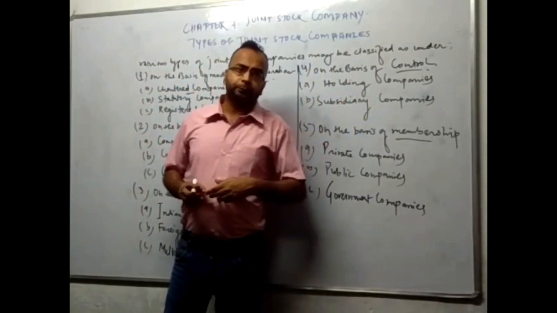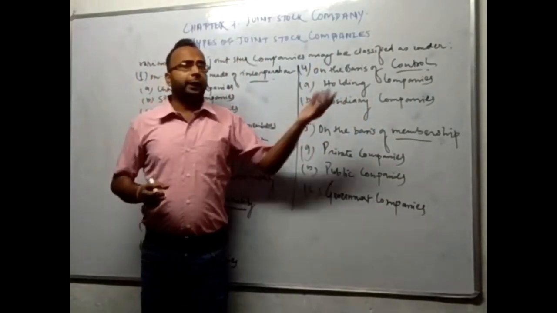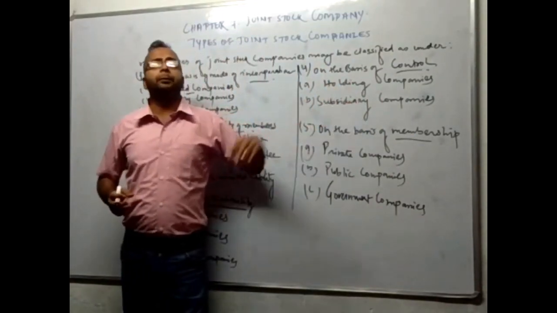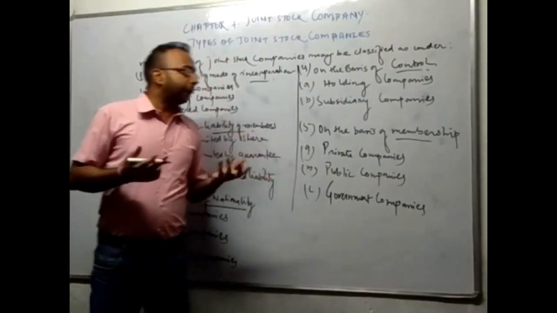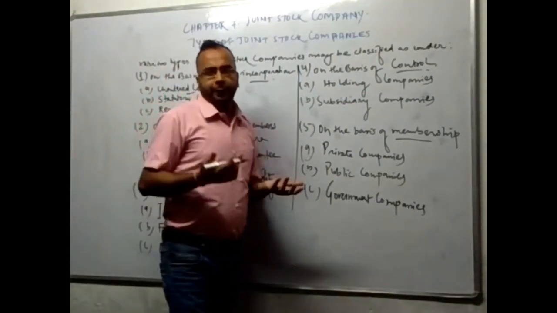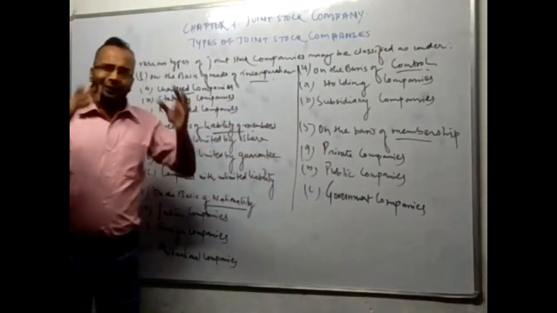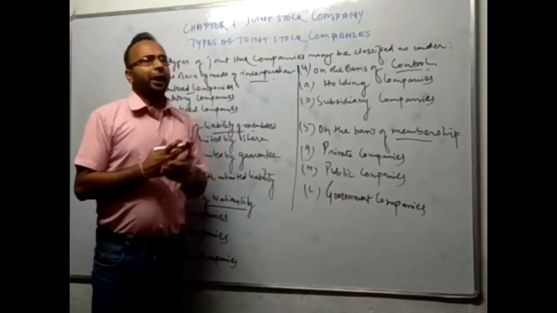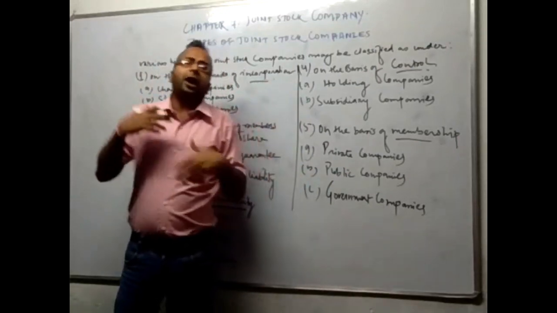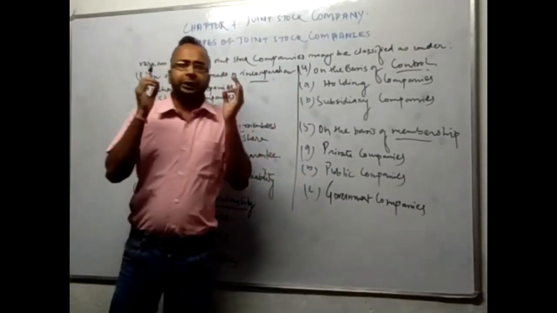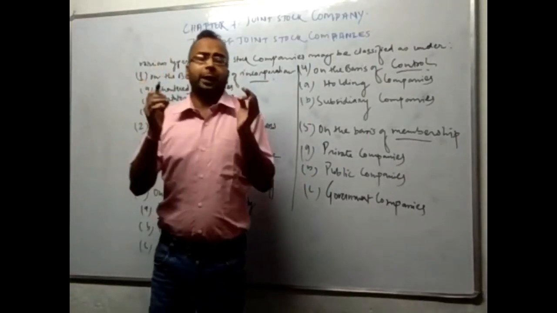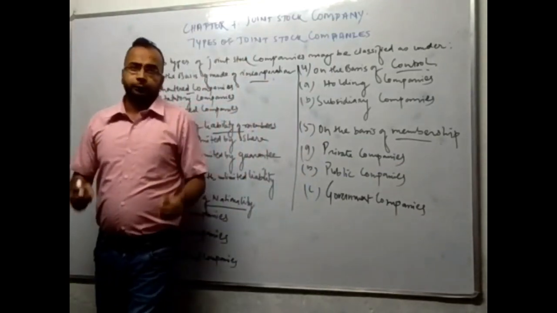On the basis of control, we find holding company and subsidiary company. On the basis of membership, we find private companies, public companies, and government companies. So this is the classification that we have seen here. Now in the upcoming videos, I will give you the detailed discussion on each and every type of these companies.